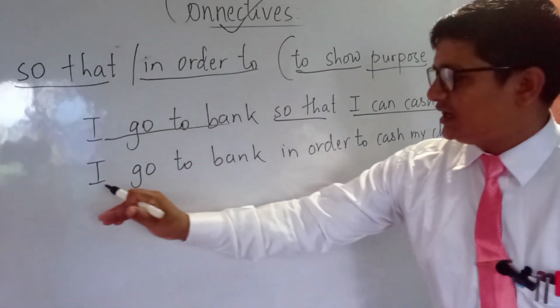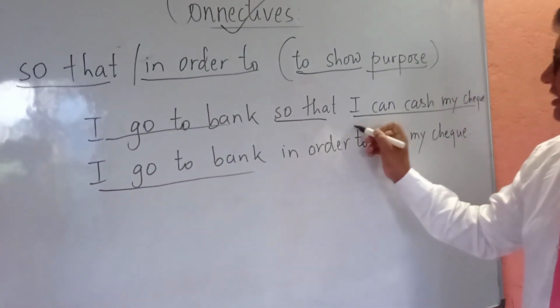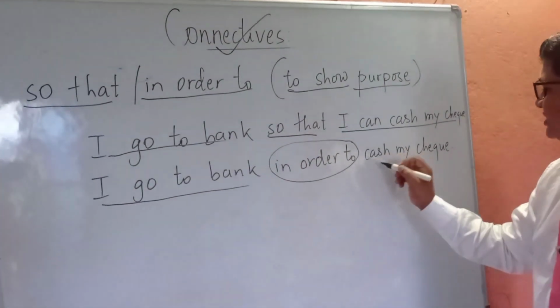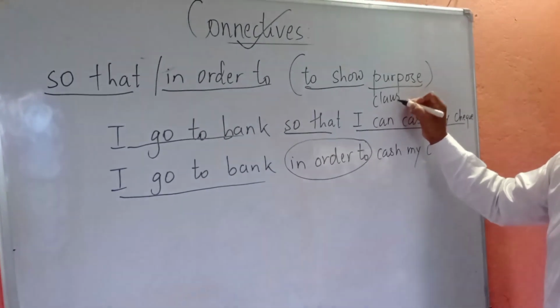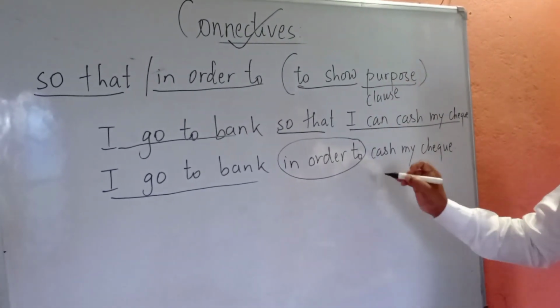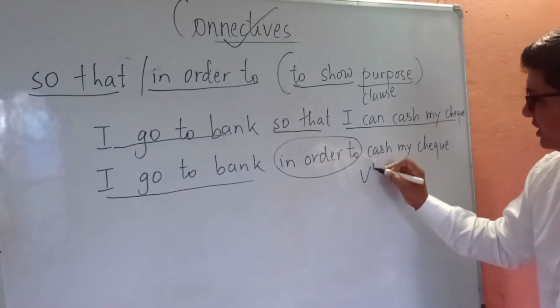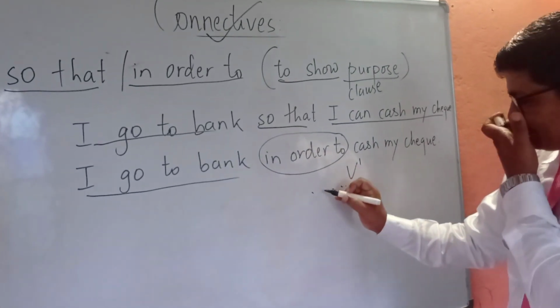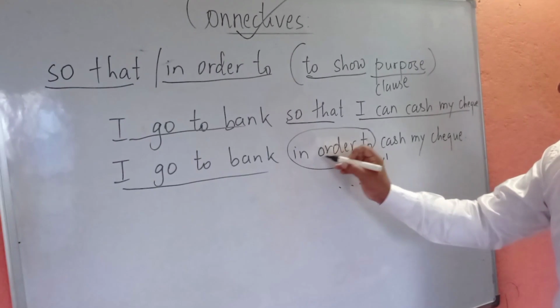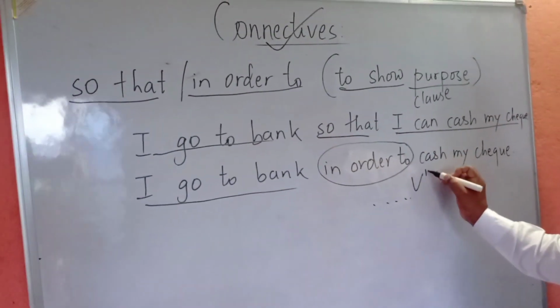Okay. Here I go to bank in order to cash my check. Here is a full clause, so that plus a full clause, and in order to plus a verb. Okay, whenever there is a verb after the dash or gap, you use in order to. In order to immediately needs a verb.